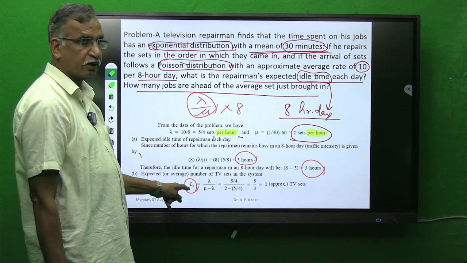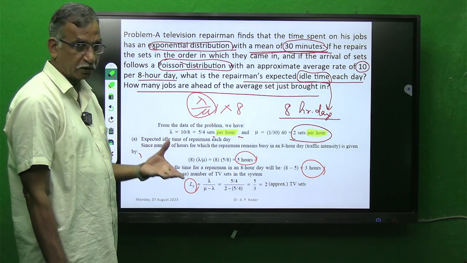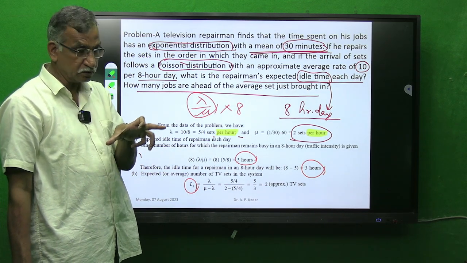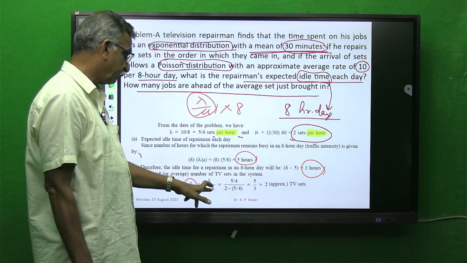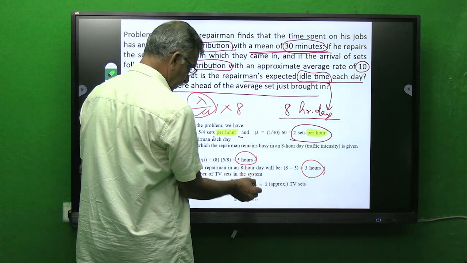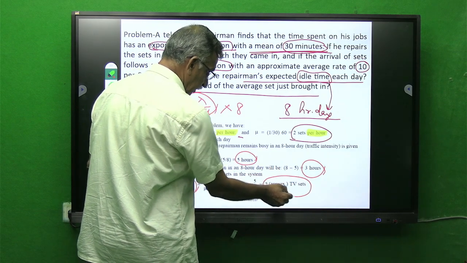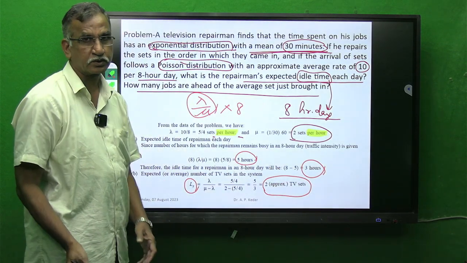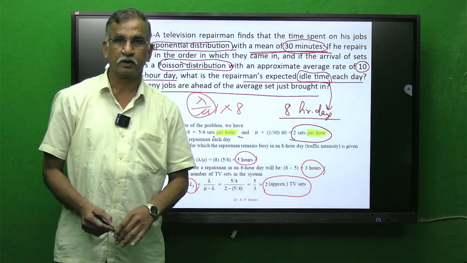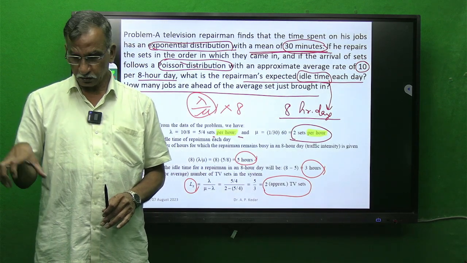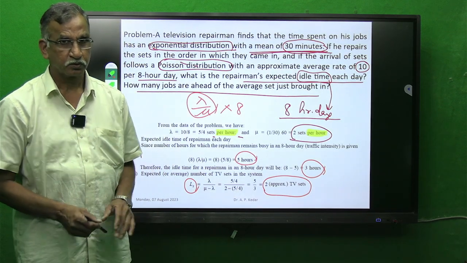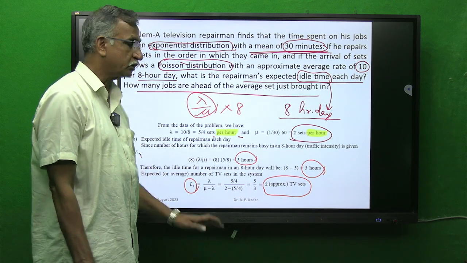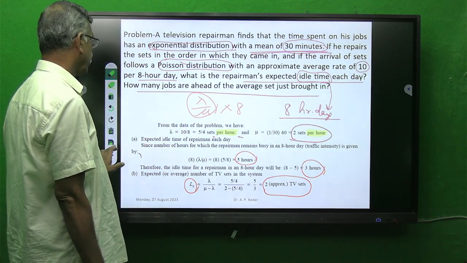So it is given by the length of the system, that is the waiting line already in existence plus one being served. That is given by lambda upon mu minus lambda. So 5 by 3 means there are 2 sets already in the pipeline before the TV just brought in for repair. So that is how analysis is done in this particular problem.